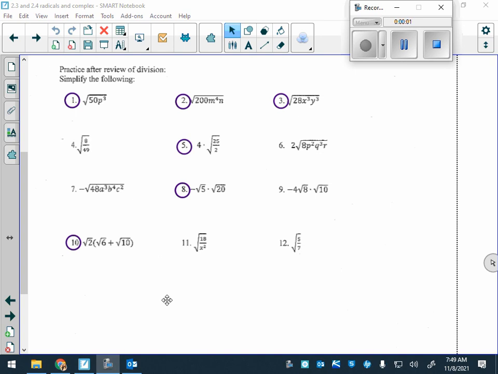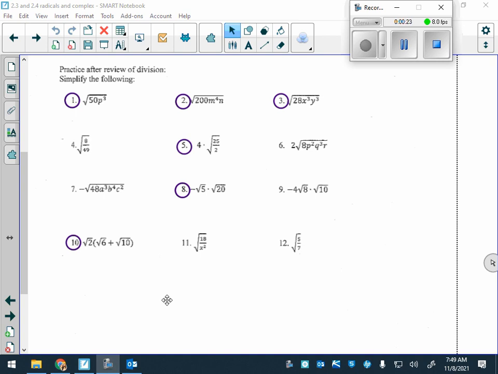Alright, let's go through these. For number 1, we had the square root of 50p cubed. Okay, so 5p, is anything missing? Kennedy? Good.